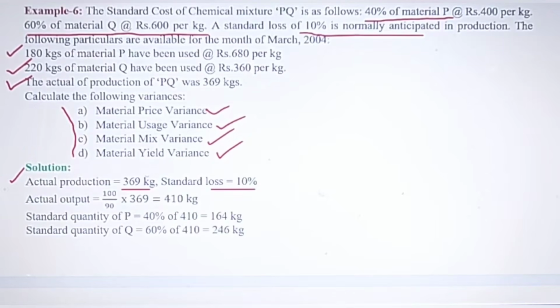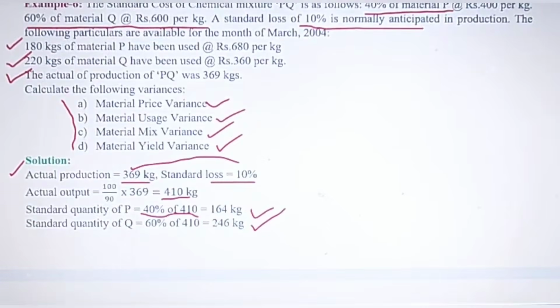So actual output in this way 100 by 90, because here there is 10% standard loss, so we inverse it and multiply with this quantity, actual production, so you get the total production. And again standard quantity of P which is used, standard quantity of P is only 40% of 410. 410 is the total production. So like this we can find out standard quantity of P and standard quantity of Q. The 40% and 60% are given in the question.